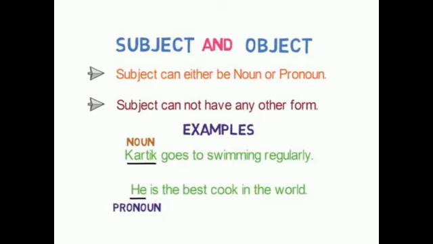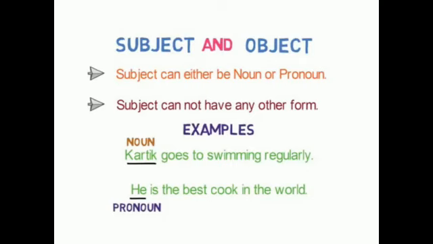Now, what are the subject and the object? A subject can either be a noun or a pronoun. A subject cannot have any other form. For example, Karthik goes swimming regularly. Here Karthik is the subject, which is a noun. He is the best cook in the world.